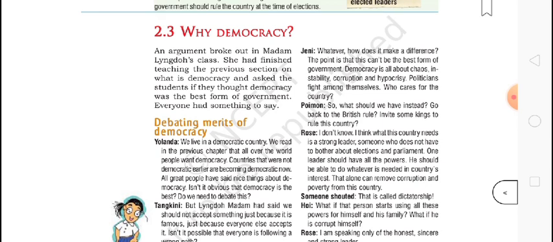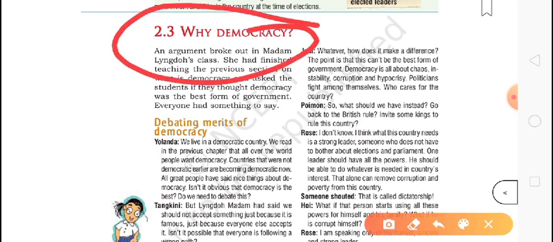Okay, now we'll go to the next question of this chapter, that is, why democracy? Why do we need democracy? Some people say that monarchical government was good. It means when the king was ruling.